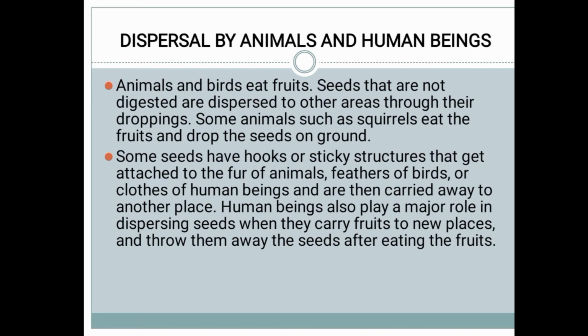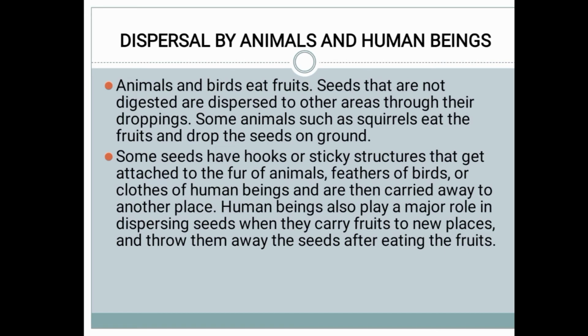Some animals such as squirrels eat the fruit and drop the seed on the ground. We can see squirrels in our area because squirrels are mostly available in our areas. The squirrel will eat only the flesh of the fruit, not the seed, and will leave the seed on the ground.